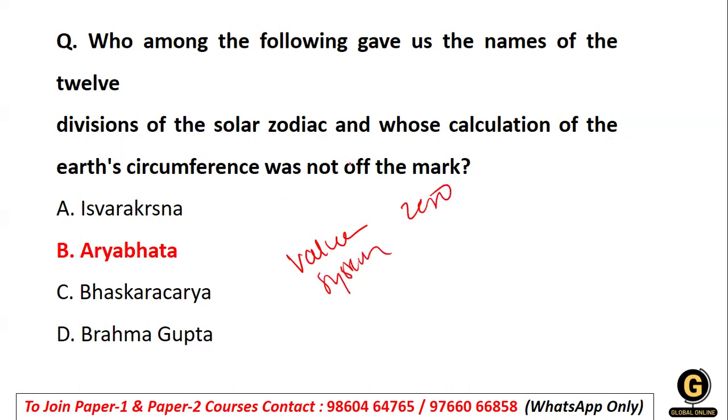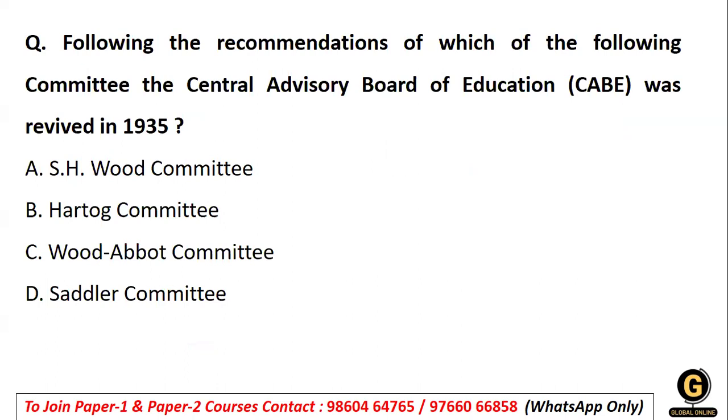Now see, such type of questions one can expect. I'm not telling it will definitely come, but yes, definitely such type of question can be expected, right? Now, coming to the next question: following the recommendations of which of the following committees CABE, that is the Central Advisory Board, was revived in 1935? Such questions are again very important. These are the questions talking about your commissions, your committees, and one such question is obviously bound to come. So we are talking about CABE.